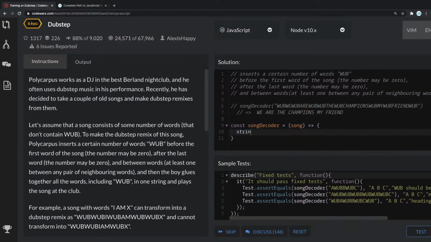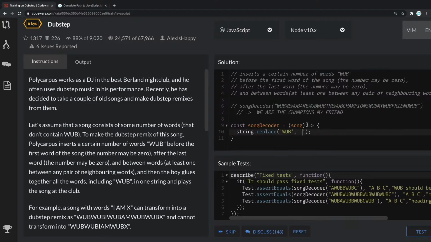So we can do string.find, I think. And then we need to put a space for each WUB. I think the best case for this would be string.replace. What replace does is it takes in a string that we have to find, or a regular expression, but in this case we can use WUB. So we're saying replace every WUB with a space, just like so.